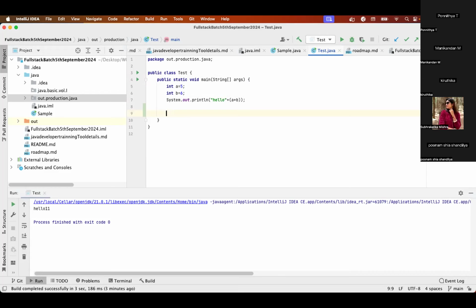The second one we call middle level programming language. And the third one we call high level programming language. Correct? Okay. So low level programming language, you can also call it binary programming language.